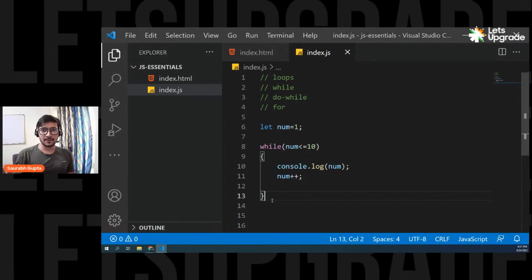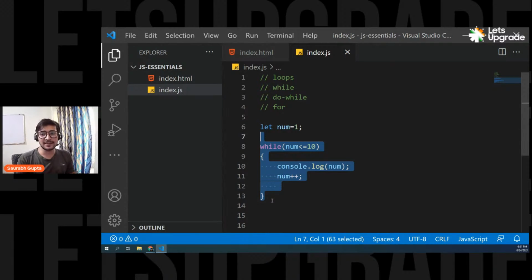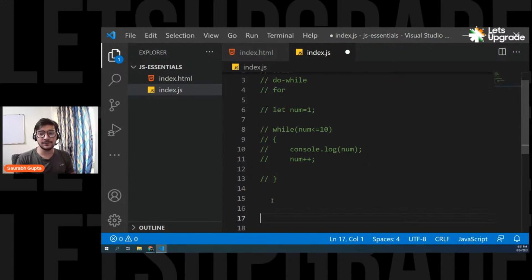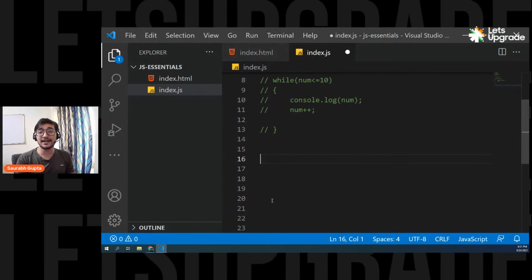So now, guys, the best part is now we are clear with loops. So now the next two loops will be a lot easier for you to understand. That's why we focused on the while loop so much, because we wanted to understand how the loop actually works. Now we know that, so we can understand do while and for very quickly. So let's get started. Let's comment this out and let's write the next loop, that is the do while loop.